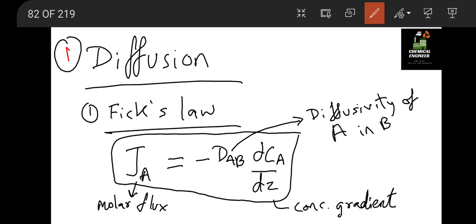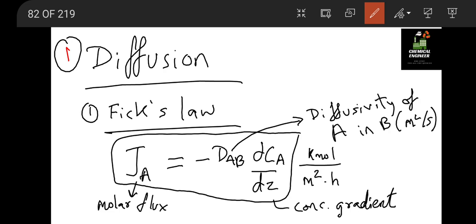The unit of this molar flux will be kilomole per meter square into hour. This is a general unit of the molar flux. The unit of diffusivity is meter square per second, that is area covered per unit time.